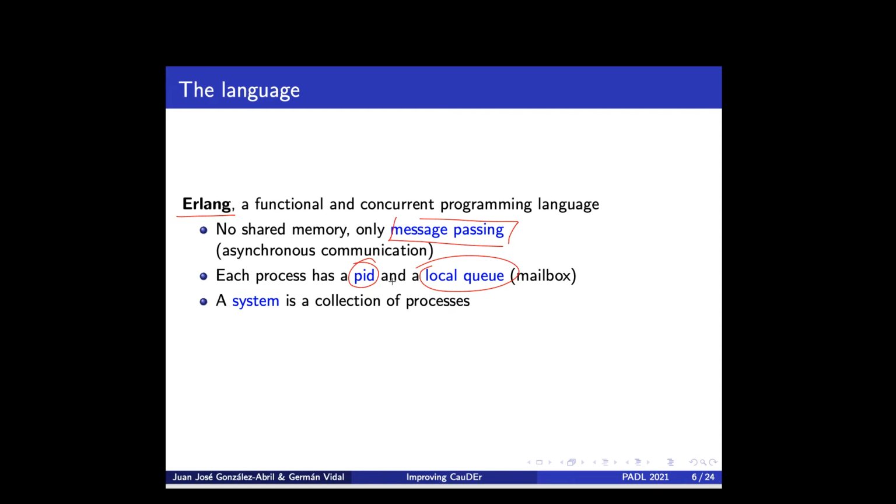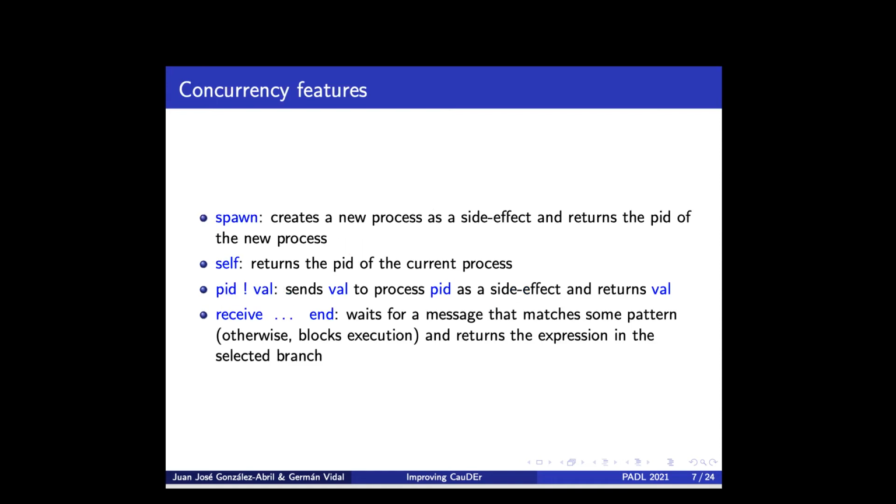until they are consumed by a receive statement. We also introduce the notion of system, which is essentially a representation of the state of a running application. It includes the current state of each process together with a representation of the network. I will show you some details later. I'm not going to describe the sequential component of the language because it's a typical eager functional language, so let me just focus on the main concurrency features.